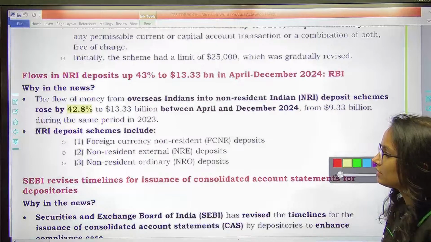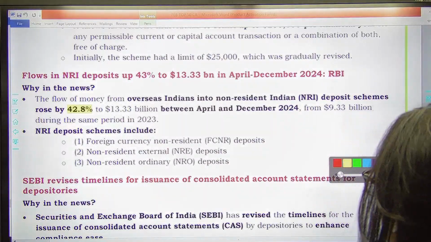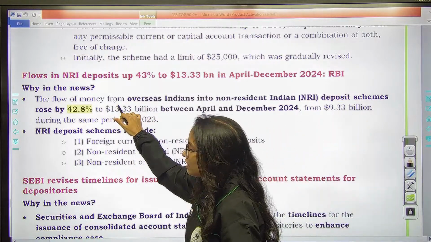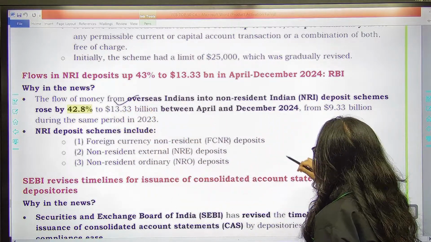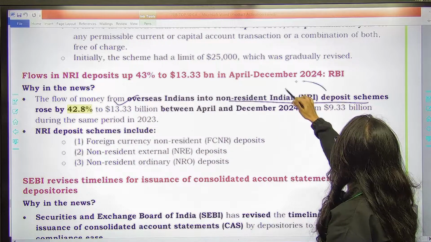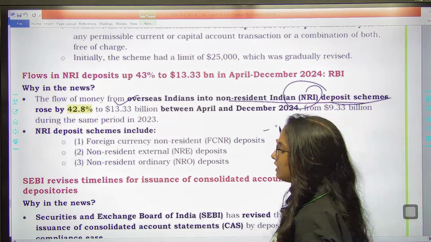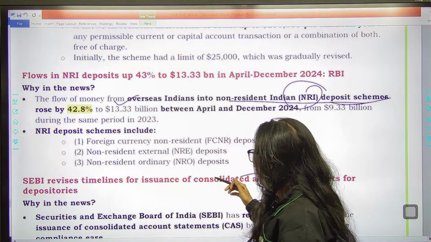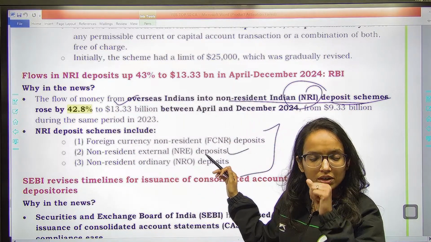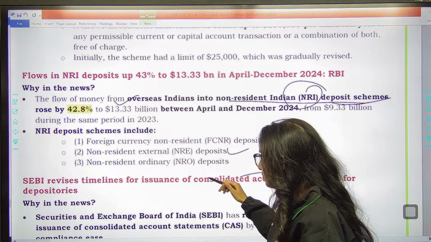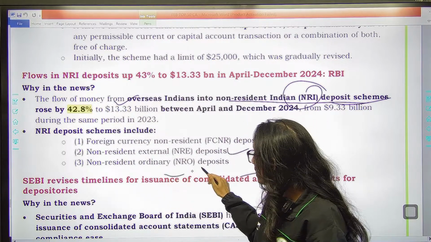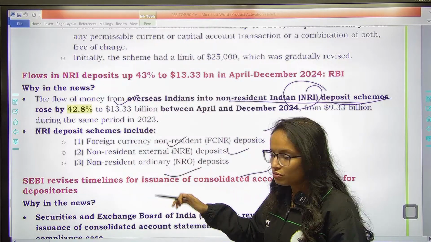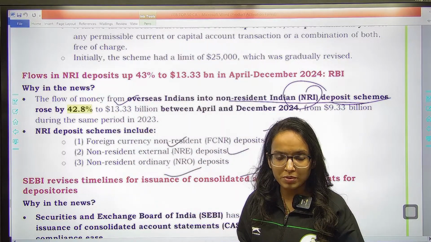The next news is saying the flow of money from overseas Indians into non-resident Indian deposit schemes. Any overseas Indians who want to send money to NRI deposit schemes, like you have these kinds of deposits, I have discussed them with you in the CA as well: non-resident external accounts, non-resident ordinary deposits, foreign currency non-resident account. So in NRE, NRO, you keep it in the Indian rupee or domestic currency.